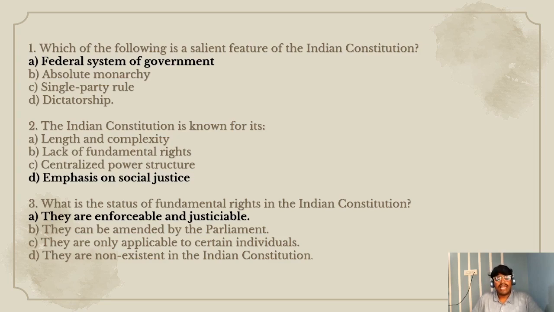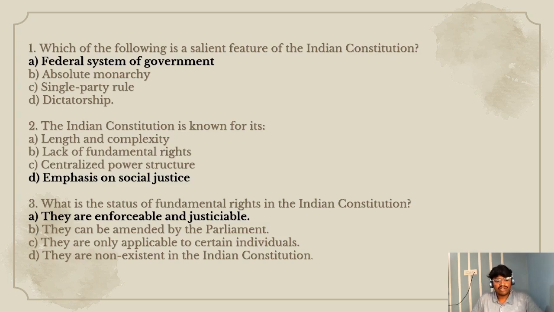Second question. The Indian Constitution is known for its: option A, length and complexity. Option B, lack of fundamental rights. Option C, centralized power structures. Option D, emphasis on social justice. The right option is option D, emphasis on social justice.